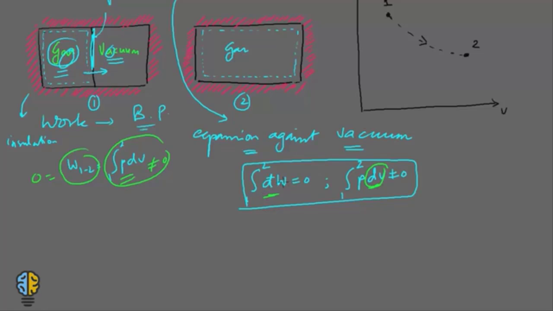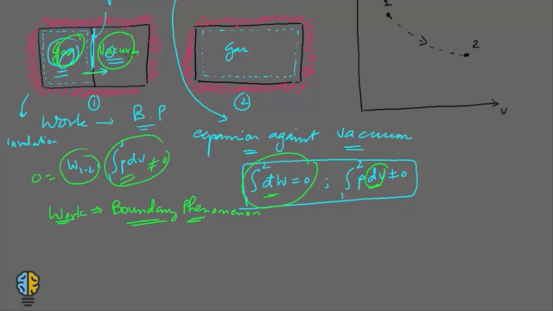First of all, I told you that work is a boundary phenomenon. You have to have some energy that is crossing the boundary. Isn't it? Now we are considering gas and vacuum as a single system. So the first reason why the work is 0 is that there is nothing going across the boundary of the system. Whatever is happening is inside the system.